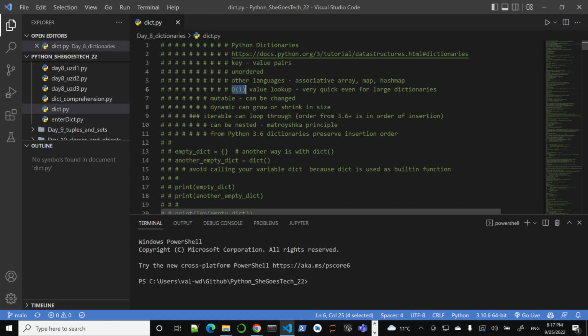So we'll start as usual with an empty declaration. In Python, there are two ways of making an empty dictionary. The easiest, the laziest, of course, is to use just blank curly braces. Compare with a list. So if you see curly braces, remember Python does not really use that many curly braces as compared to many other languages.